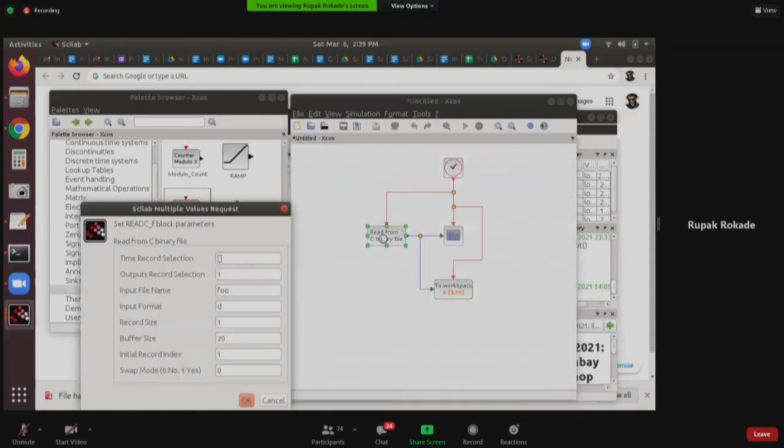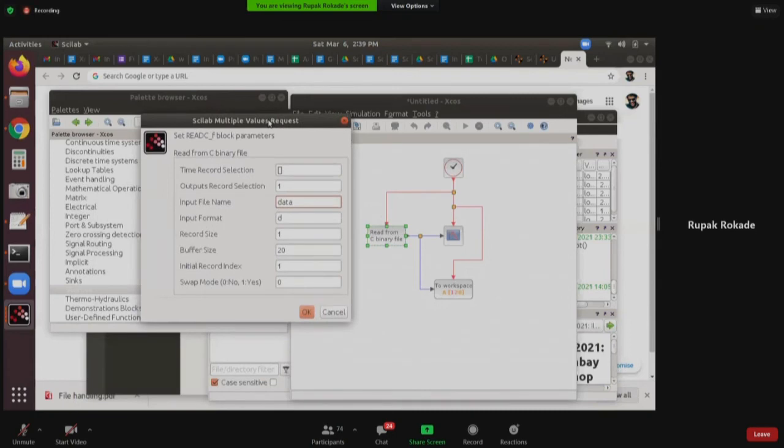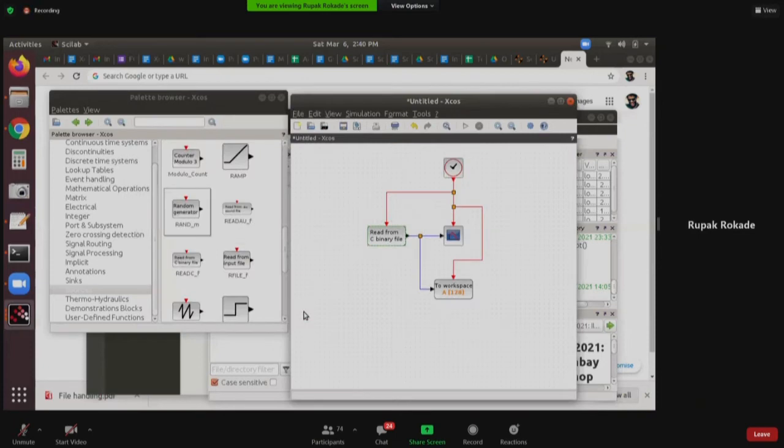Now in the Read from C binary file, I will write the file name. I will write data. Now when I write data, it assumes that the data file exists inside the current working directory. It is not going to search for the data file throughout your computer. It is going to look only at your current working directory. If you want it to find the data file from somewhere else, you better write the path here, like C:, whatever the directory path is. But right now I want it to find only inside the current working directory. So I'll write data, and that's it. Now hopefully if I run this, it should work.